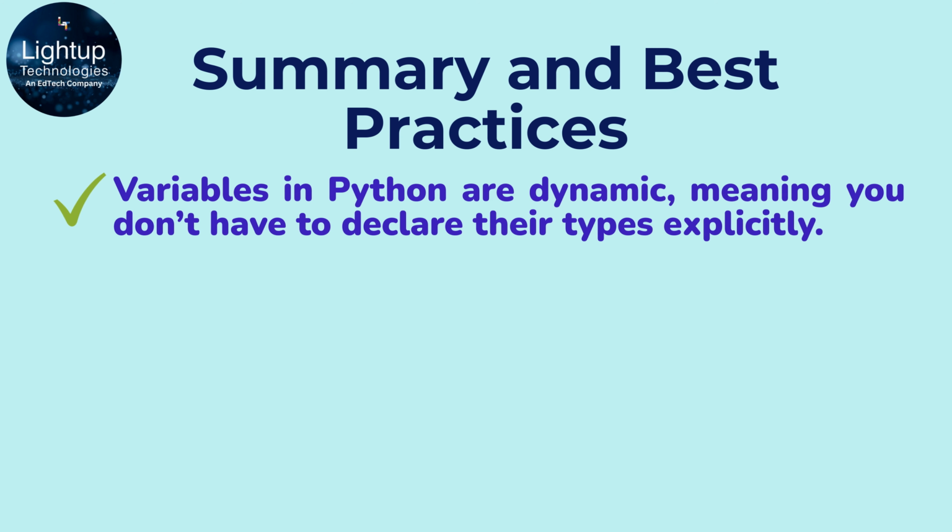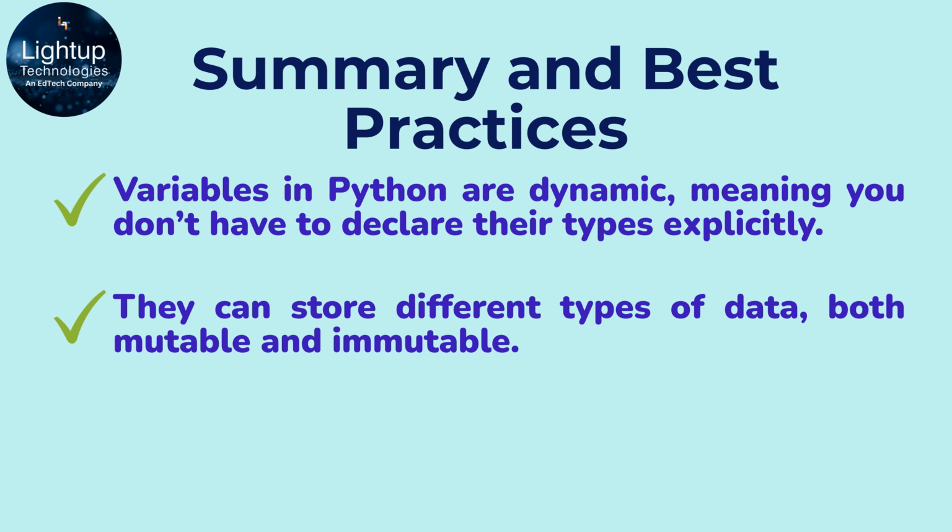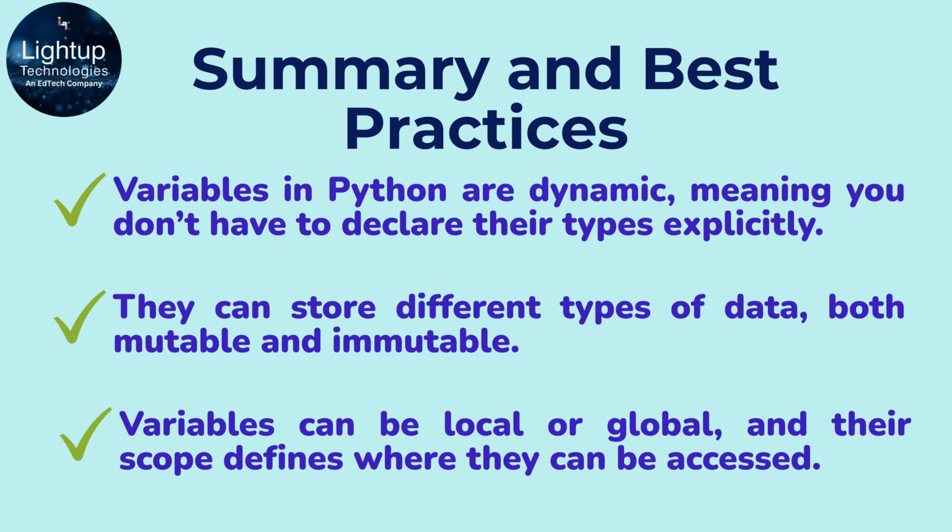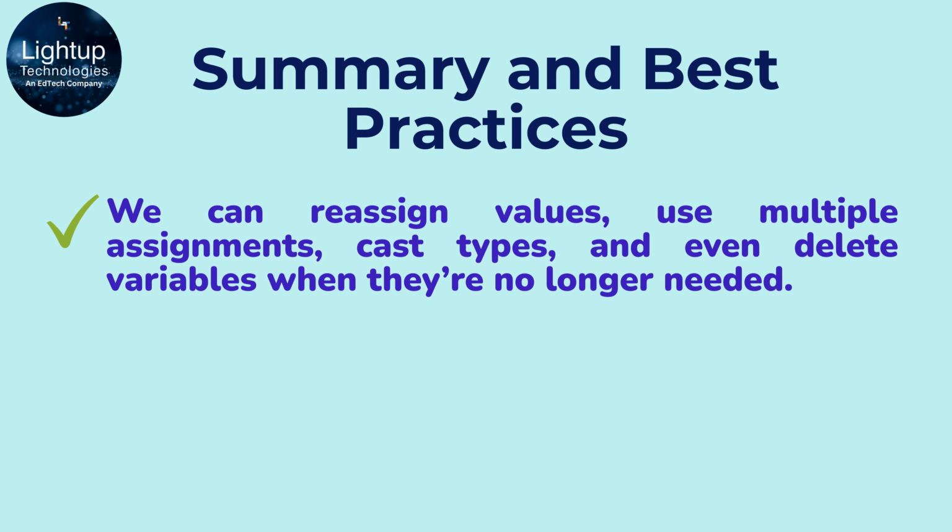So, to summarize, variables in Python are dynamic, meaning you don't have to declare their types explicitly. They can store different types of data, both mutable and immutable. Variables can be local or global, and the scope defines where they can be accessed. We can reassign values, use multiple assignments, cast types, and even delete variables when they're no longer needed.